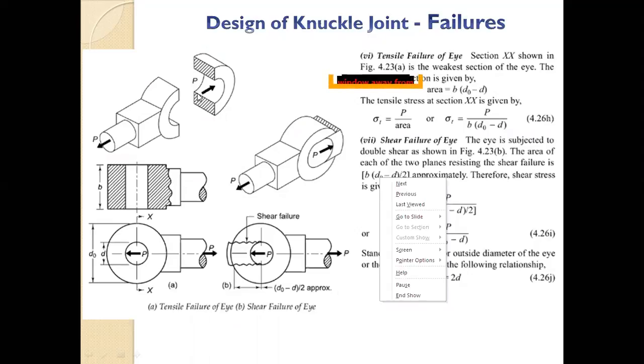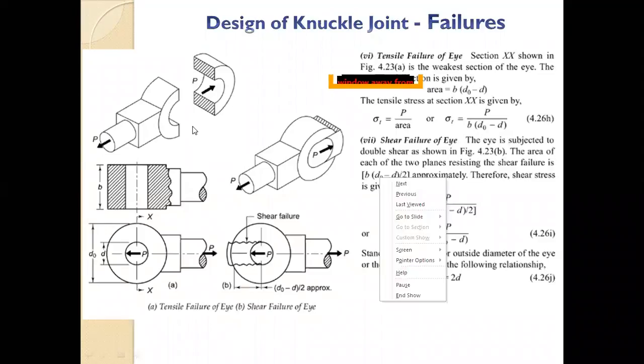Got it? And now the tensile failure. The failure will be where the area or cross section is weak. If you see the first diagram on the slide, it will be at the top, and it will be two areas, top and bottom. The addition of these two areas will be the area resisting the regular tensile failure. So your eye and your fork will undergo two different failures: direct tensile failure and shear failure. I hope it is clear now.